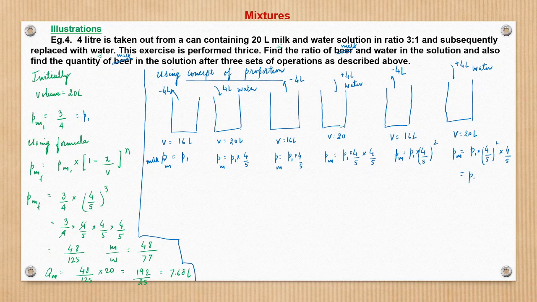So this becomes P1 into 4 by 5 cube, and P1 is nothing but 3 by 4, so this is 3 by 4 into 4 by 5 cube, which is nothing but 48 by 125, what we obtained here, right? This is the answer.